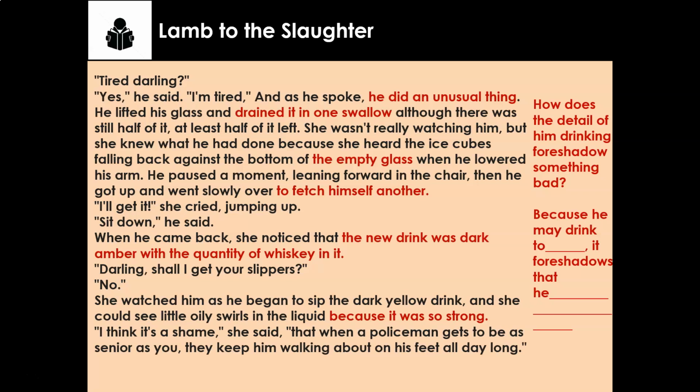So we get this lovely moment where we start to get the foreshadowing. And this is a lovely new way that we foreshadow. The writer draws our attention to a seemingly small detail, an insignificant detail, a character having a drink, but he does something with that detail that really starts to hint that something bad's coming. Now, guys, as we think about these red words, I want you to think, I know there is one adult in the room with you, and as young, under 18, but this is a common image that we do see in stories and films.